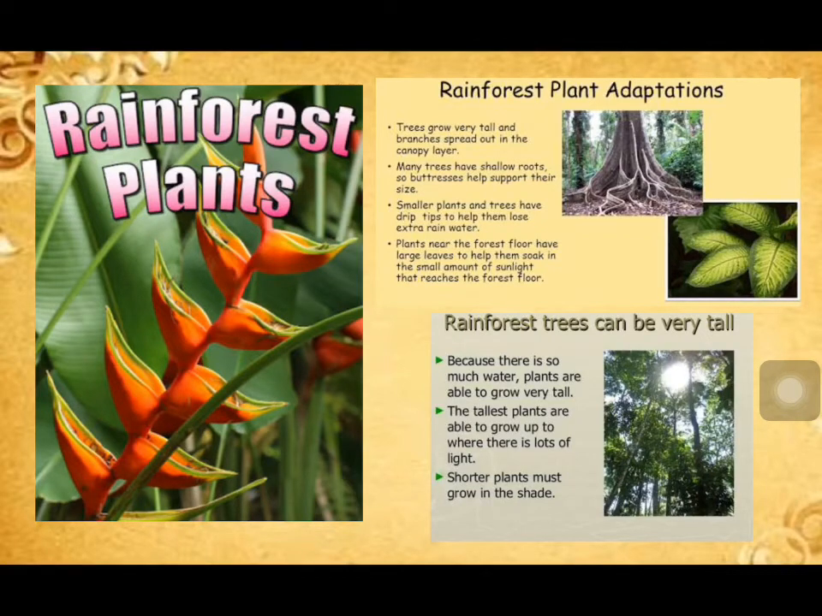And one more important thing is that rainforest trees can be very tall because there is so much water. Plants are able to grow very tall. The tallest plants are able to grow up to where there is lots of light. Shorter plants must grow in the shade.